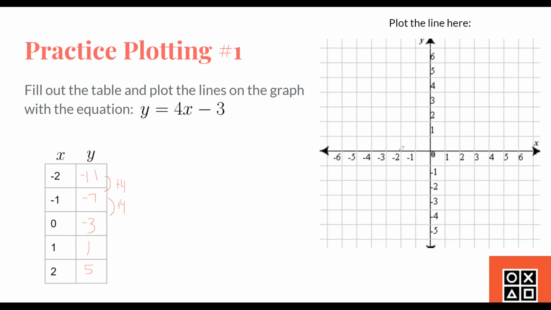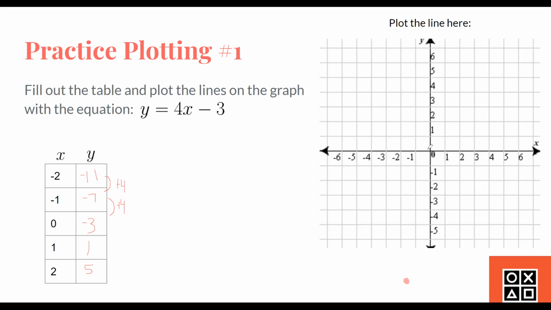And then next we can see that the y value is -11. So this would go all the way down. So we would go 1, 2, 3, 4, 5, 6, and so on. So that'd be all the way down here. Since this coordinate plane does not go all the way down to -11, we can just put it down here, just as a placeholder. And then we have -1, -7.